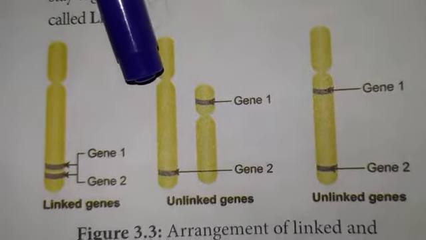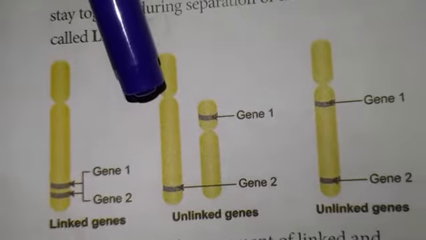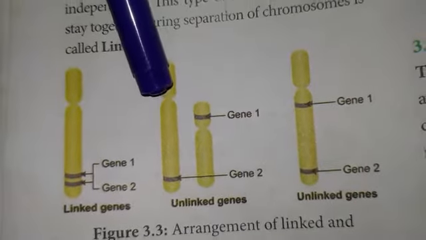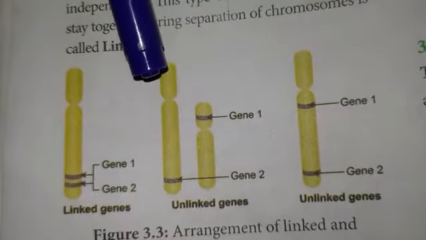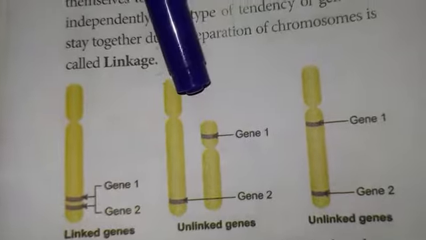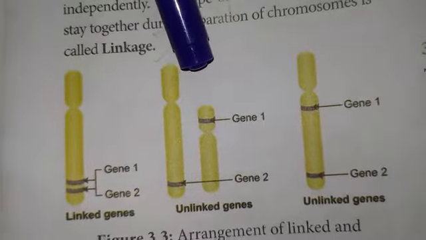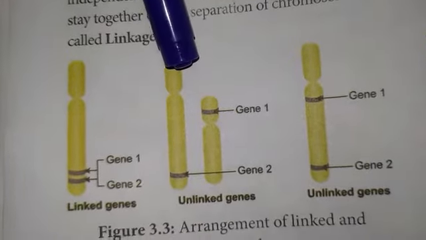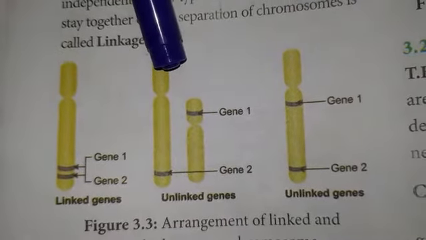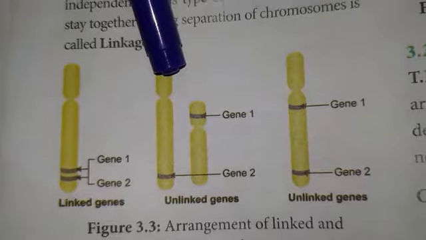So the genes which are present on different chromosomes are independently assorted, but later it was concluded by different biologists that the genes do not assort out independently in some organisms.